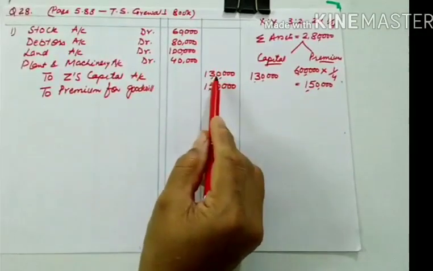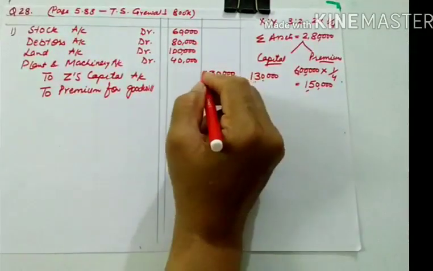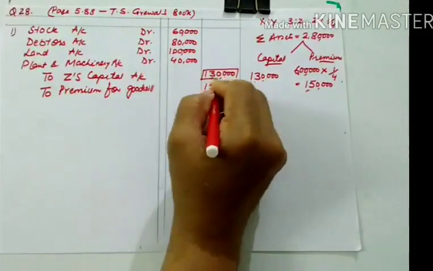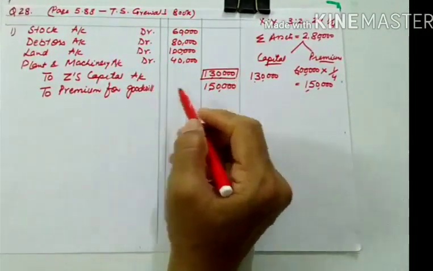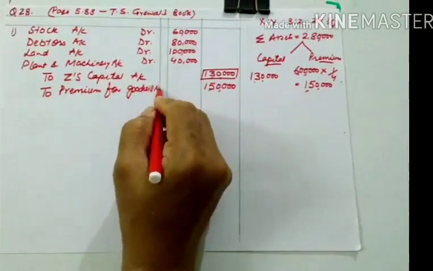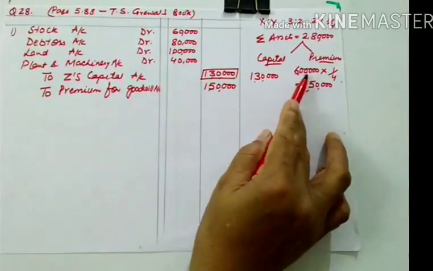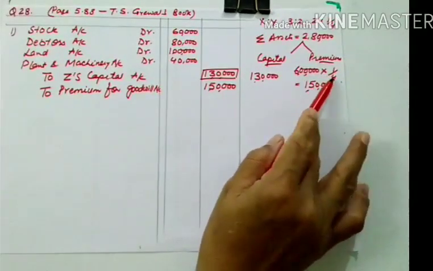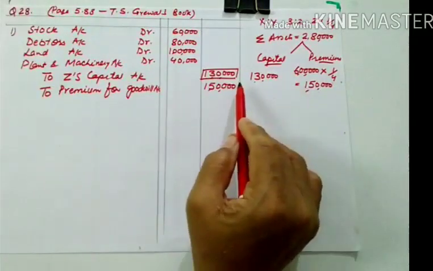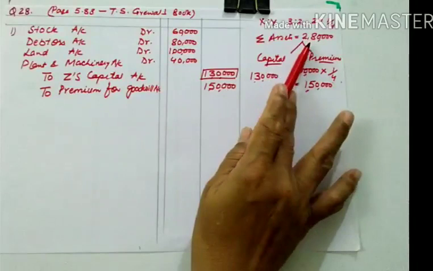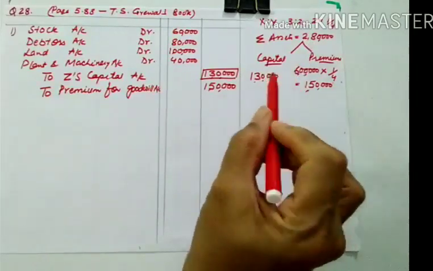So this is how we calculate the missing figure, because no hint relating to this was given to us. But the premium for goodwill account we calculated through the goodwill valued, because Z is joining for 1/4 share. So premium for goodwill will be 1,50,000, and the remaining amount out of 280 will be his capital.